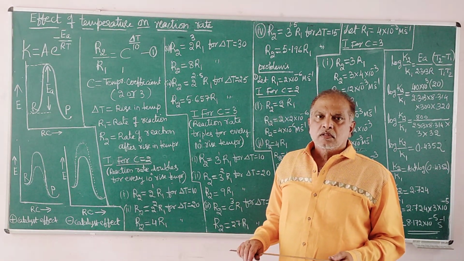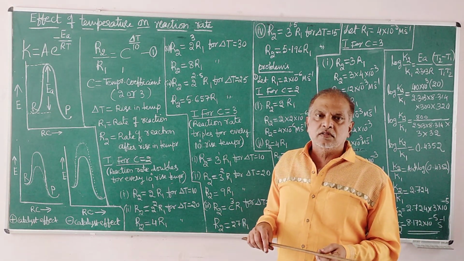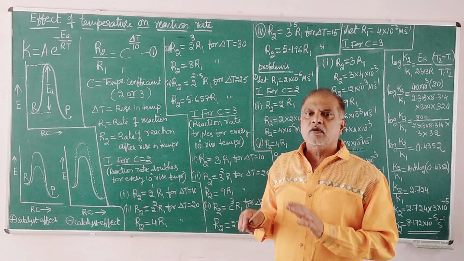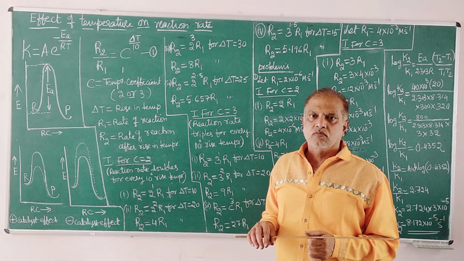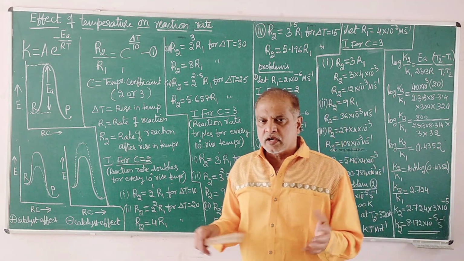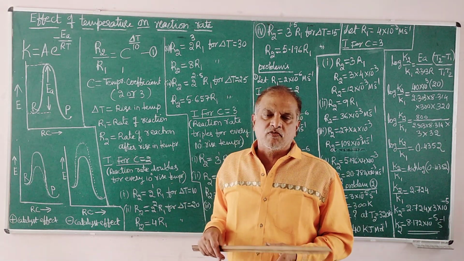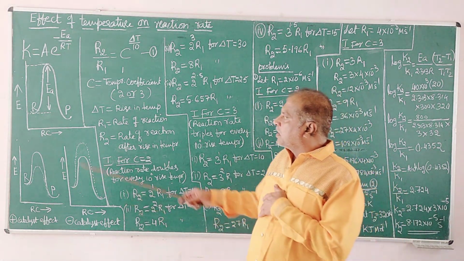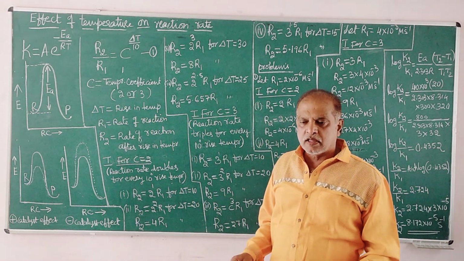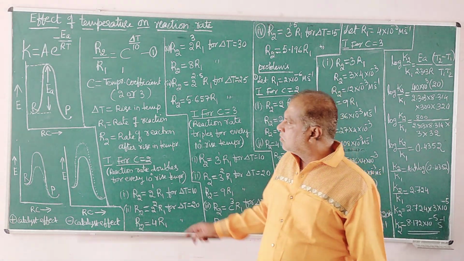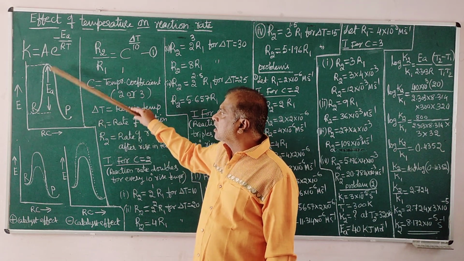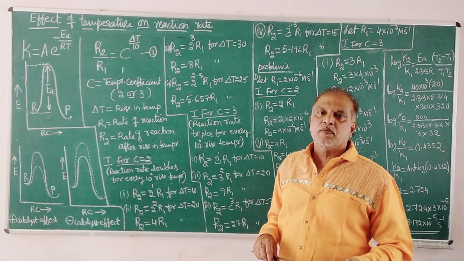When you raise the temperature, the thermal energy content of the reacting system is more. We are supplying energy to the reacting system in the form of heat. Heat is a form of energy. So with more energy content in the system, the reactant molecules can quickly gain the energy, and a larger fraction of molecules can cross over the barrier. That is why the rate becomes higher at higher temperature.